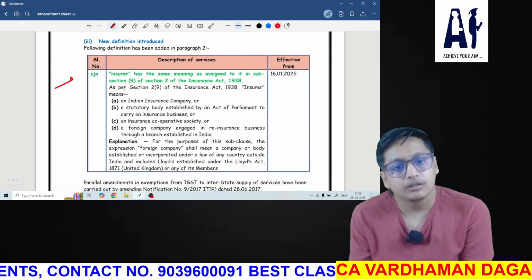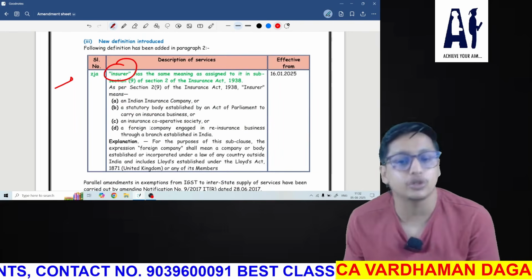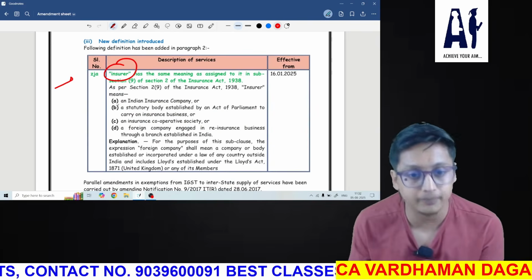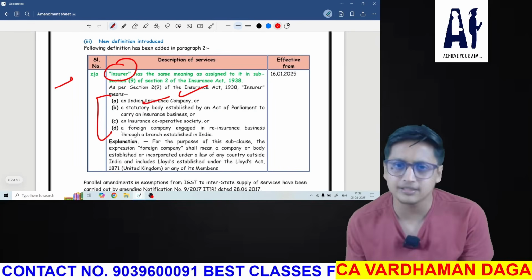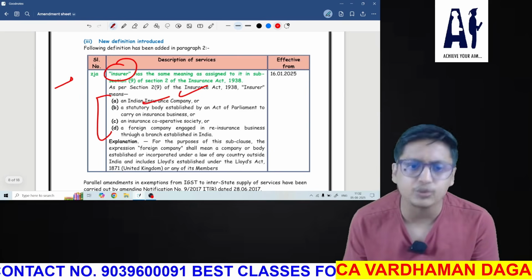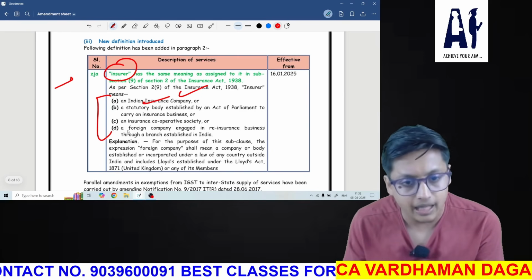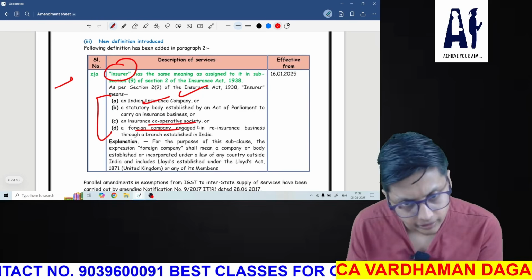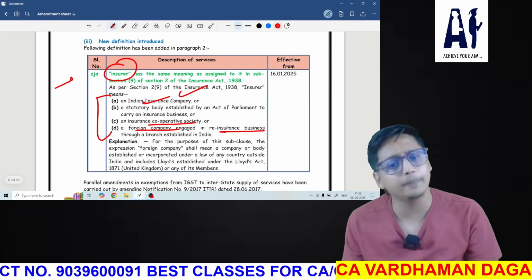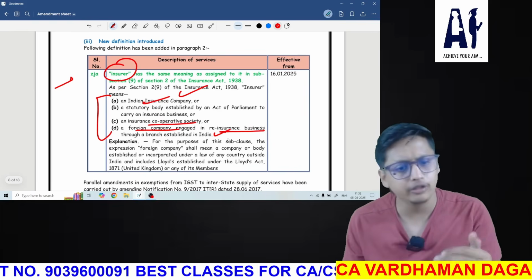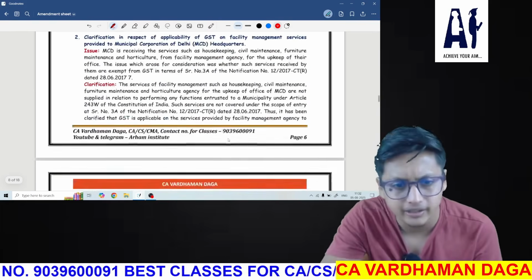Next, they have defined the insurer, and insurer means an Indian insurance company, statutory body. I don't think this is that important for exams. You can just read it. An insurance cooperative society, a foreign company engaged in reinsurance business through a branch established in India. You can just read it.